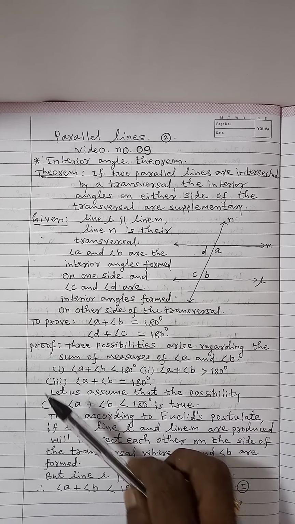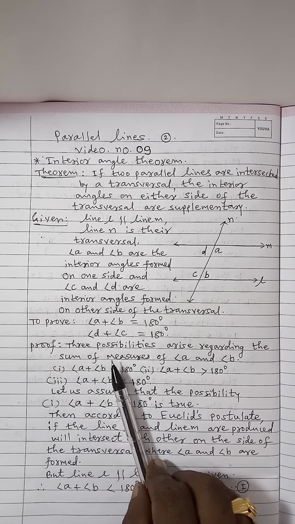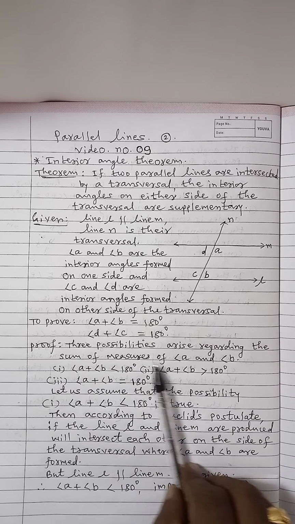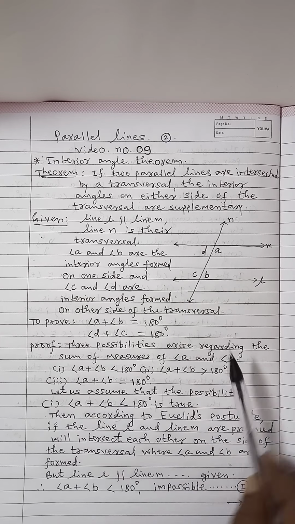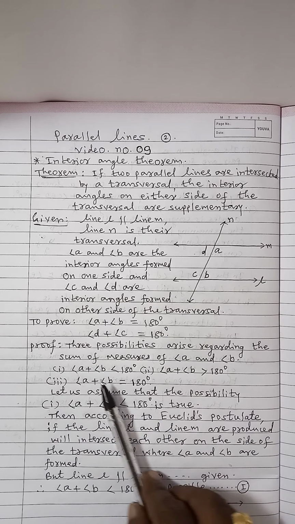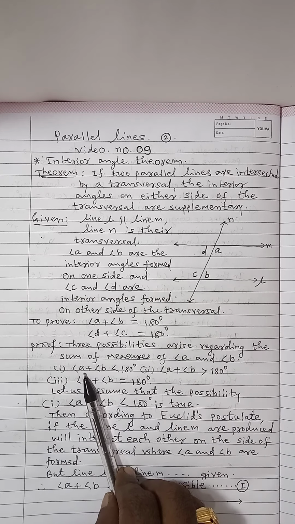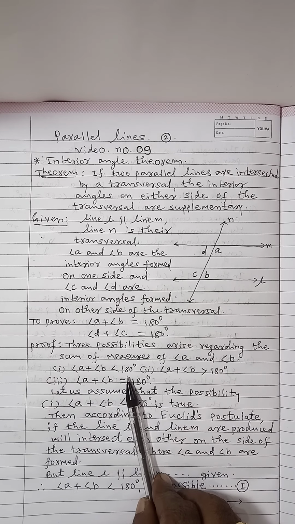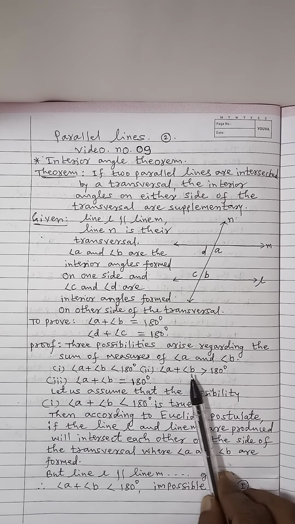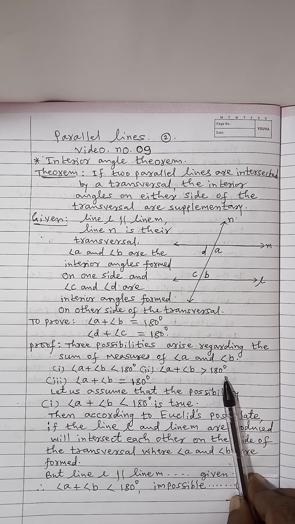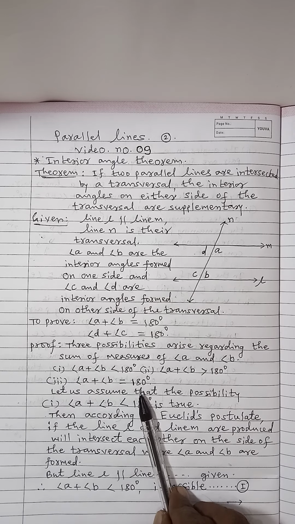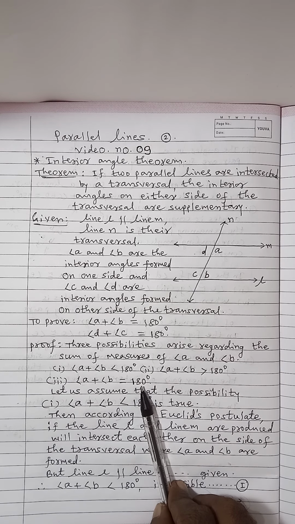Okay, now here we will go for the proof. Three possibilities arise regarding the sum of the measures of angle A and angle B. Number one, angle A plus angle B less than 180 degrees. Second possibility, angle A plus angle B greater than 180 degrees. Third possibility, angle A plus angle B is equal to 180 degrees.